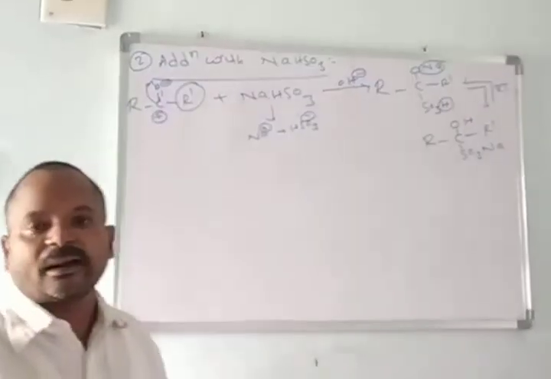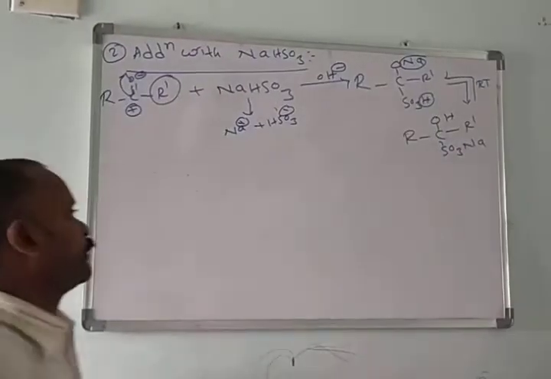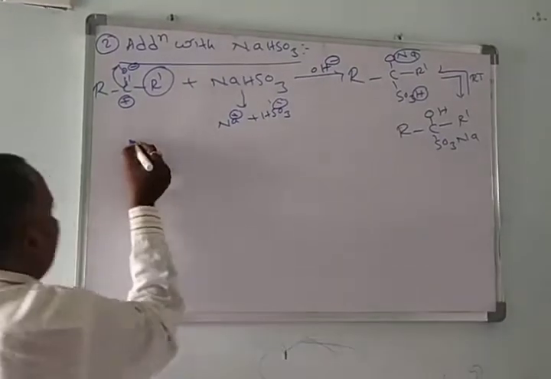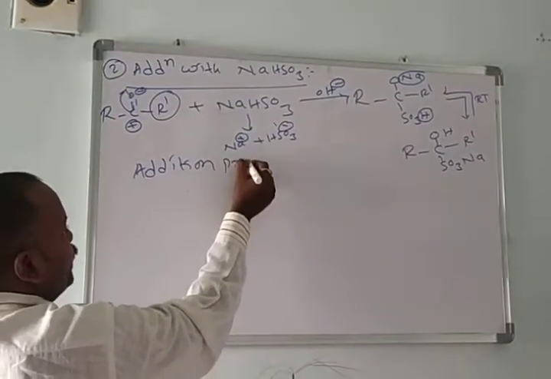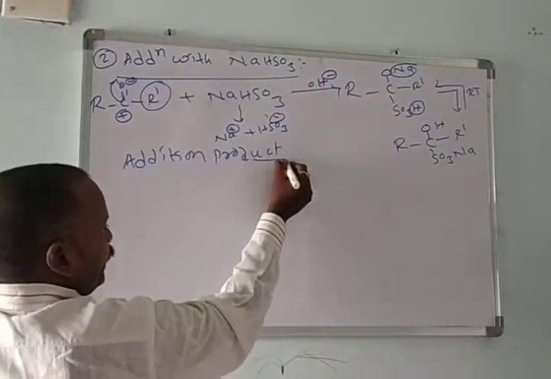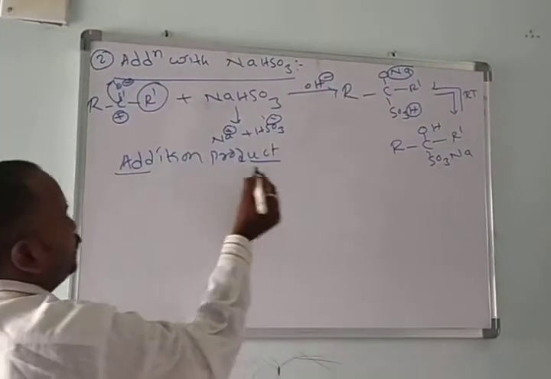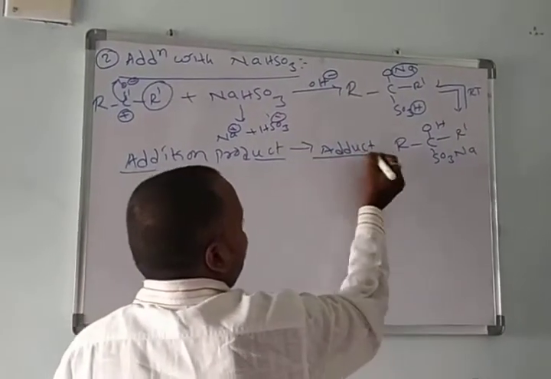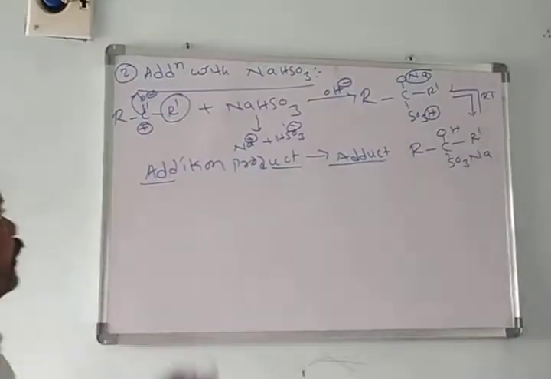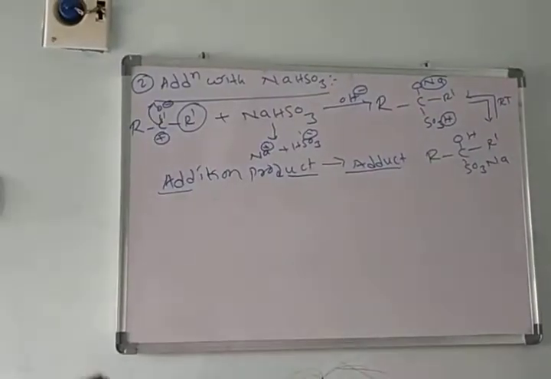Always we call it an addition product or adduct. Addition product is simply called an adduct. You take the first three letters of addition and the last three letters of product, and we get adduct. Addition product simply we call an adduct. This is the addition with sodium bisulfite.